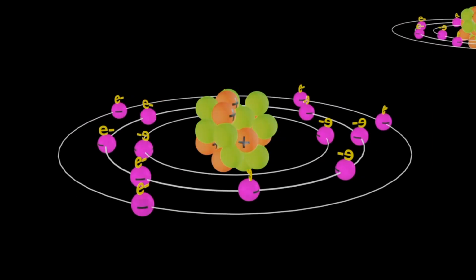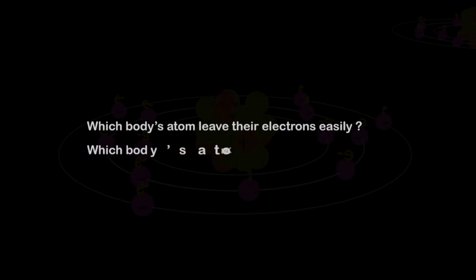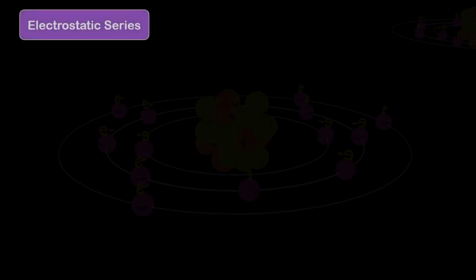Now the question arises about knowing which body's atoms leave their electrons easily and which body's atoms keep holding their electrons tightly. To understand this, after a lot of experiments, a series was prepared, which was named the electrostatic series.